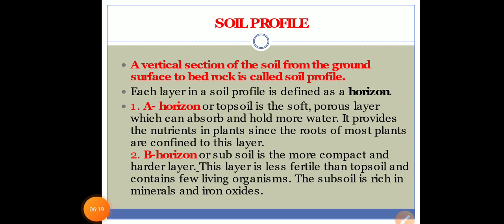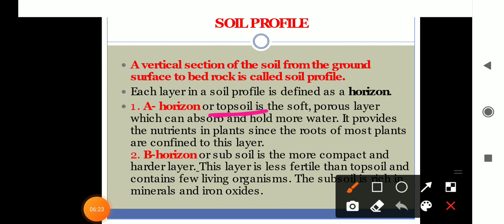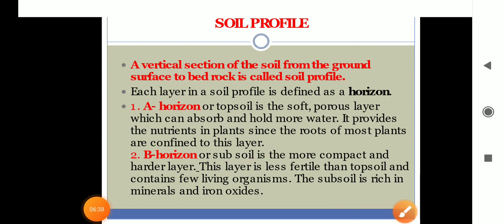Now next is the B horizon. It is called subsoil. The uppermost is called topsoil, then the second one is called subsoil. It is a more compact and hard layer, less fertile than the topsoil, and contains very few living organisms. The subsoil is rich in minerals and iron oxides. Plant roots generally grow till this layer only.